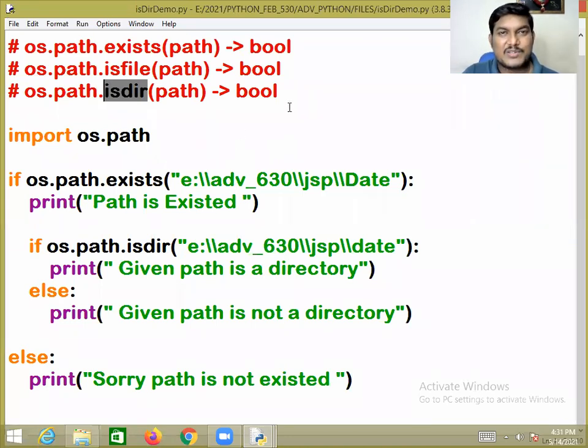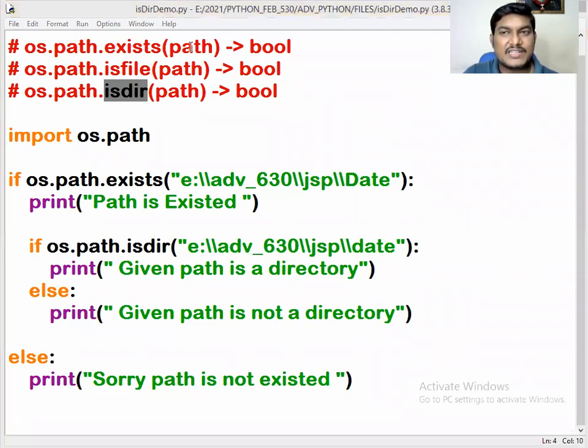I hope you guys got the point very clearly about how to ensure the existence of the path, and how to ensure the existence using isfile and isdir. Is that point clear, gentlemen? It is very, very easy to understand. I hope it is clear for you, right? That's all.